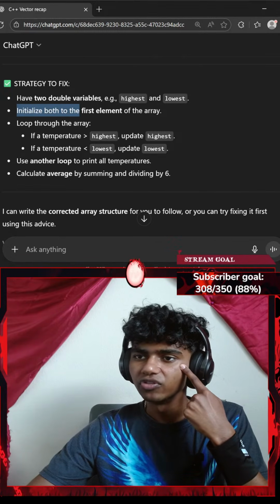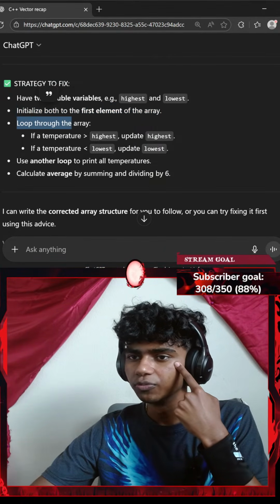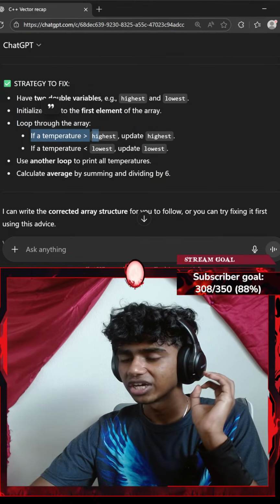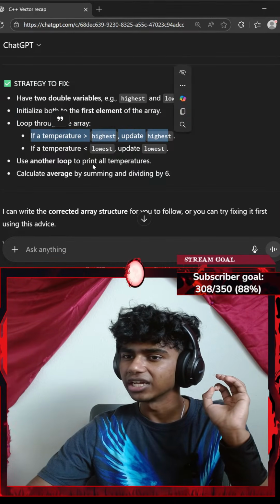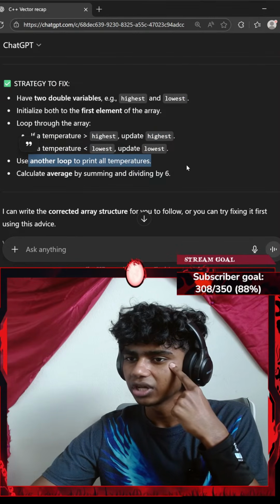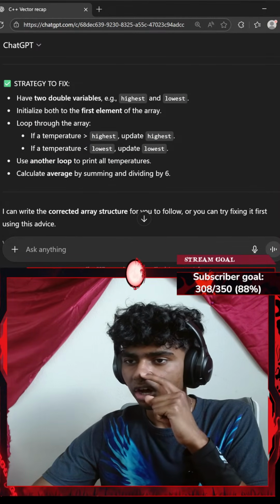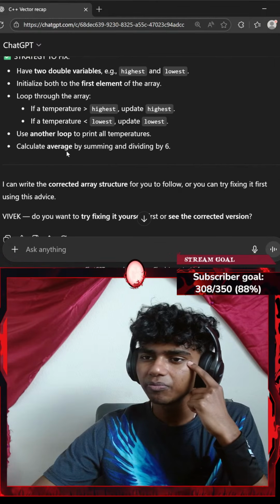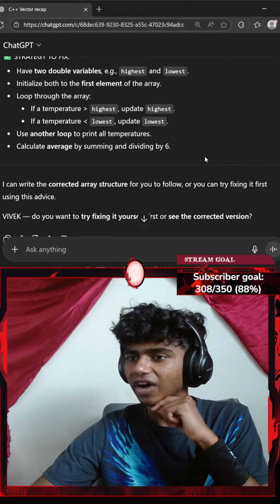So initialize both to the first element of the array, loop through the array. If a temperature is greater than highest, update highest. If a temperature is less than lowest, update lowest. Use another loop to print all temperatures. Calculate average by summing and dividing by 6.